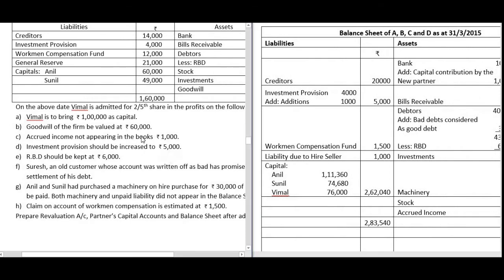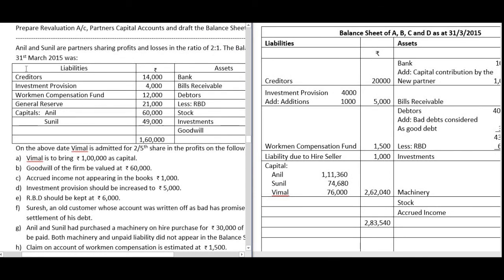For the balance sheet we have to take the old balance sheet. Creditors have been given, there is no change, so we have the same amount, 14,000. Next, investment provision 4,000. Now the investment provision should be increased. We have already done it. In the revaluation account we created 1,000, so the total provision now is 5,000.